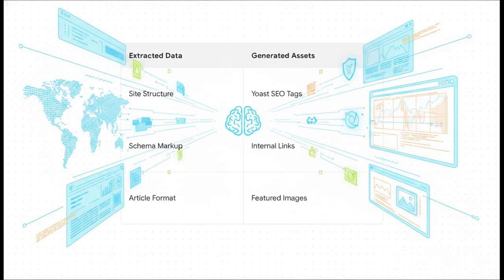It studies the site structure, the schema markup, specific article formatting, and all their precise SEO techniques. Then, it translates that raw data into generated assets for your own site. It builds custom Yoast SEO tags, weaves in intelligent internal and external links, and even generates highly relevant featured images. It's actively learning the exact skills and writing style of the competitor and applying them perfectly to your platform.